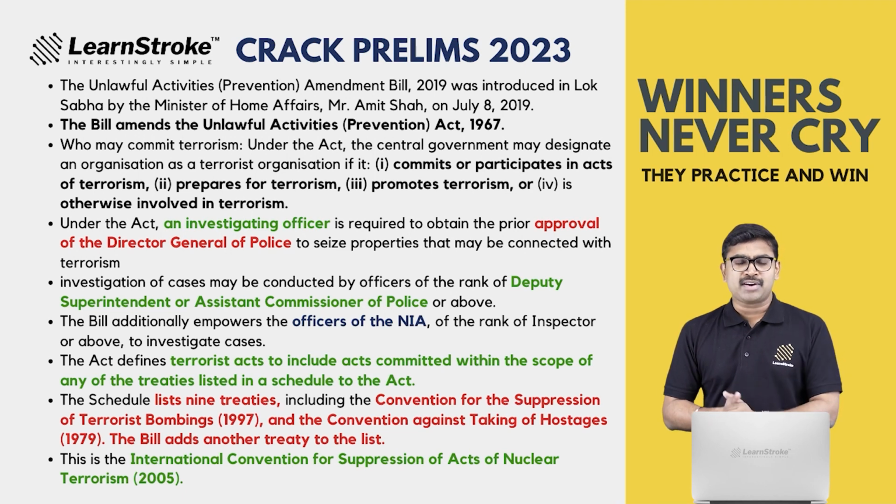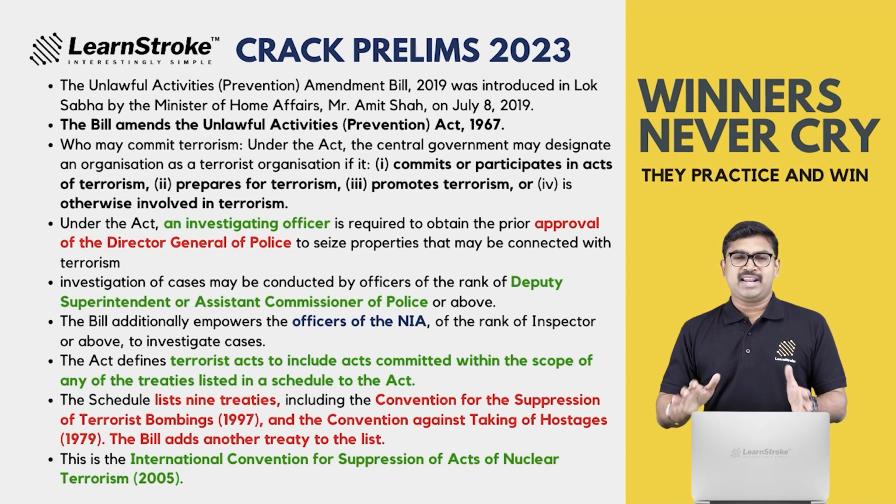There are a lot of conventions written in this, and you can see the Convention for the Suppression of Terrorist Bombing, and the Convention Against the Taking of Hostages. The bill adds 9 treaties, and one of them is Acts of Nuclear Terrorism. So this is a very important article and amendment that you have to read more on.